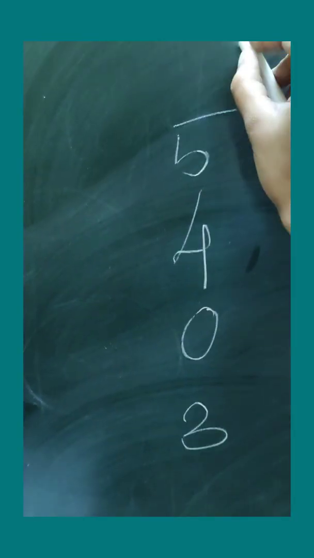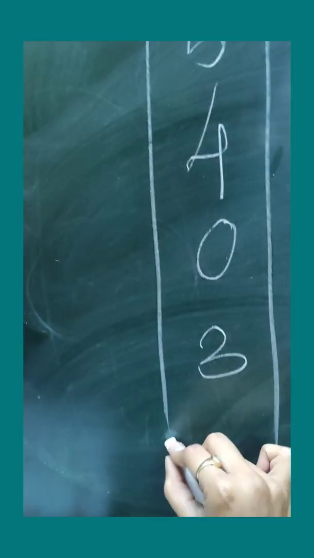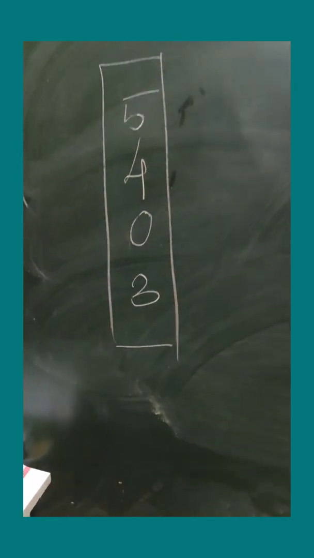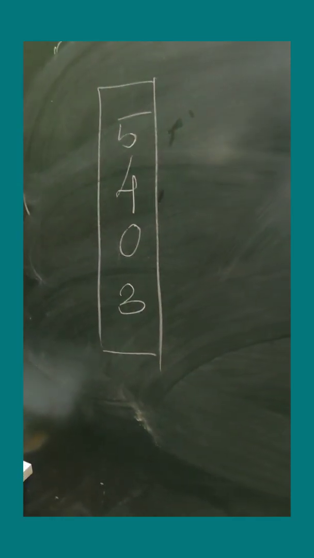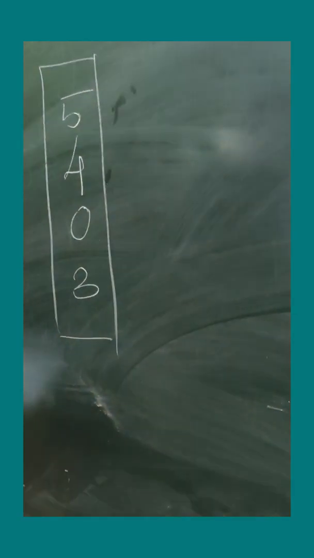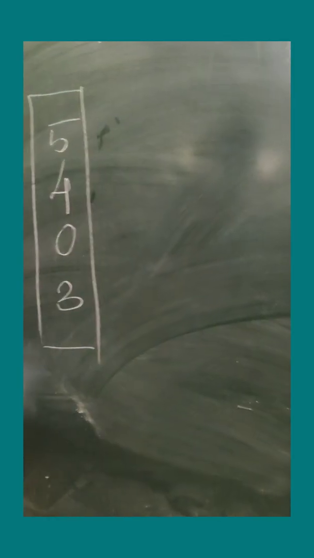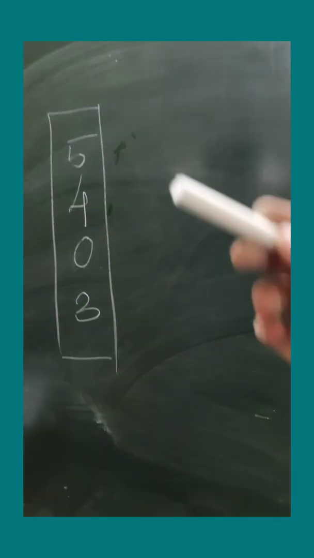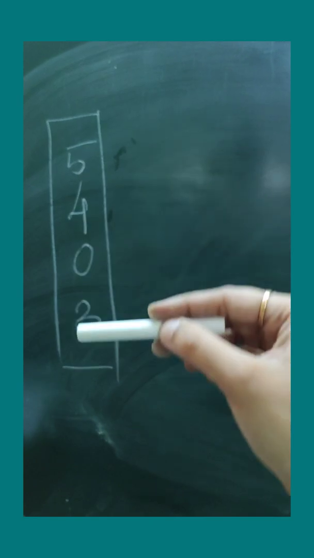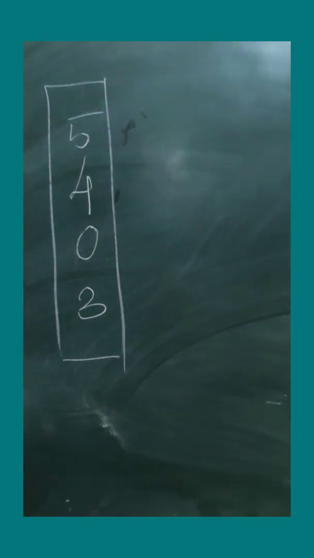Now, for example, in another case, you have been given the digits 5, 4, 0, 3. These are the digits that you have been given. And for example, I have asked you to write a 4-digit number, all the 4-digit numbers which are possible using these digits. Means 1, 2, 3, 4, all these digits will be used to create 4-digit numbers. Let's see, and that too without repetition of any digit.